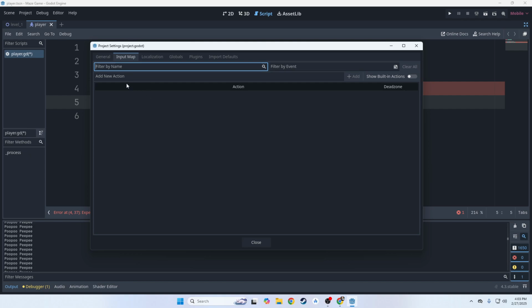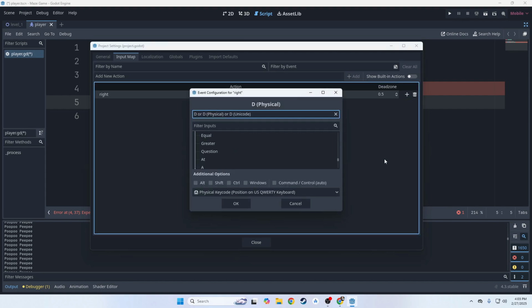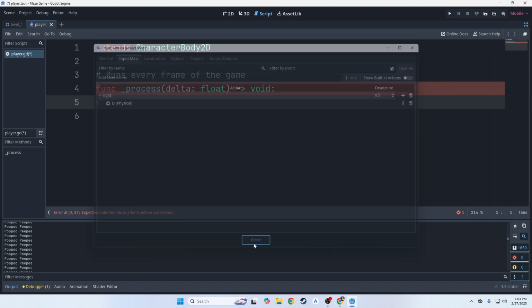So I want my movement in this game to be defined by the WASD keys. W up, A to the left, S down, D to the right. So in here, under add new action, I'm going to type right and hit enter. So now we've created a new action called right. And in order to tell it that right is going to be associated with the D key, we need to hit this plus button right here. And we need to hit D on the keyboard and click OK. So now right is tied to the D key. So anytime I hit D on the keyboard, it's going to call this action right.